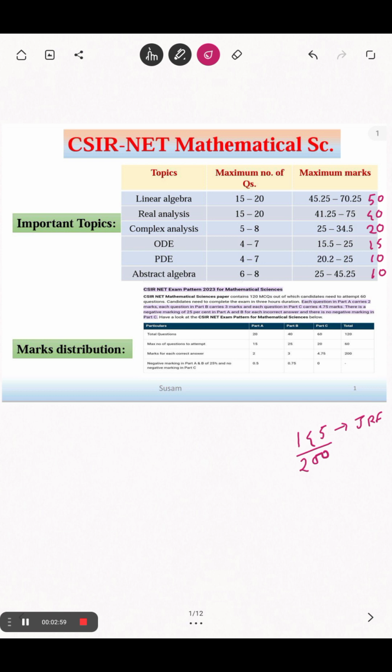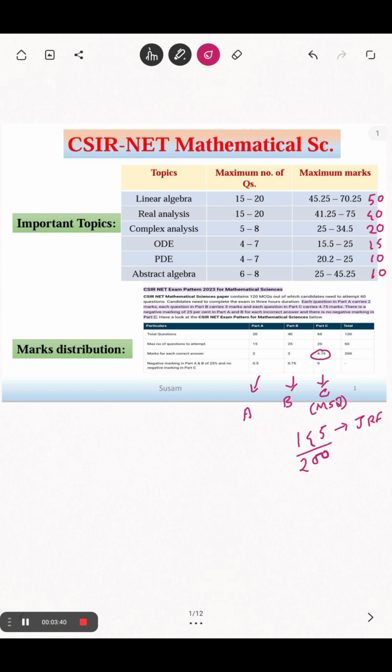And particularly in CSIR NET, there are 3 parts in the question paper. You can see part A, part B, part C. I always like part C because there are 60 questions out of which I can answer only 20, each carrying 4.75 marks without negative marking. But there is a difficulty because the questions may have more than one answer and you have to mark each and every answer perfectly. Without this you would not get any marks from that question.